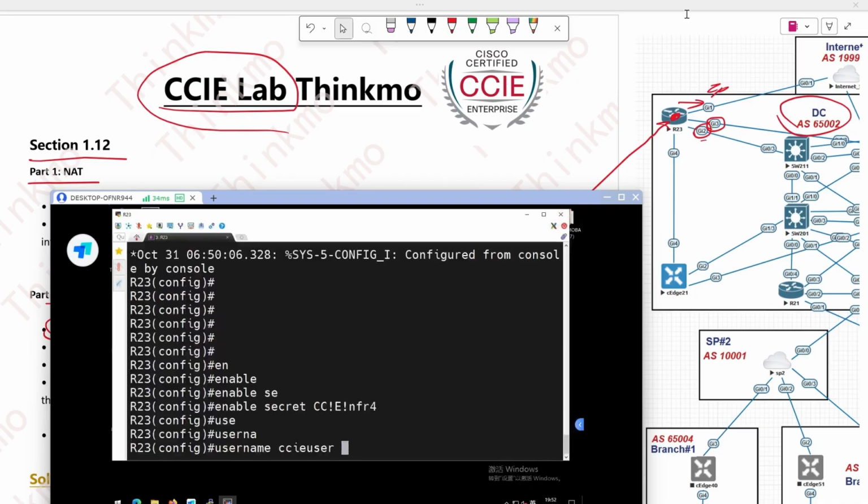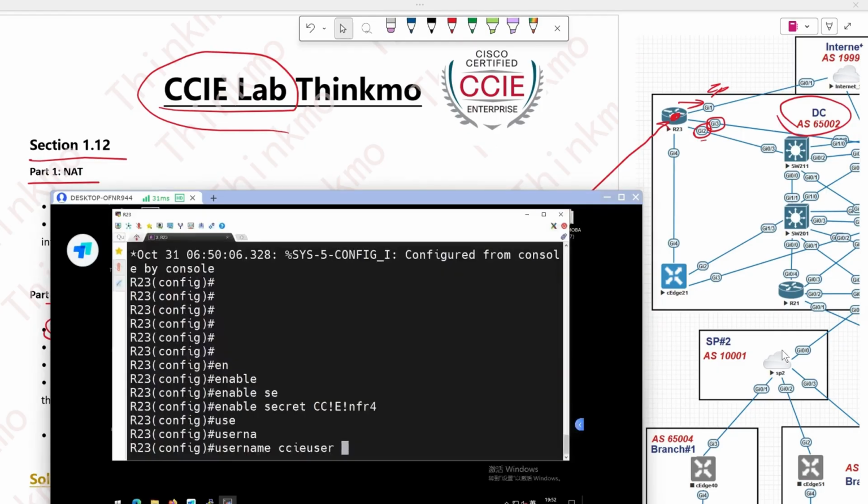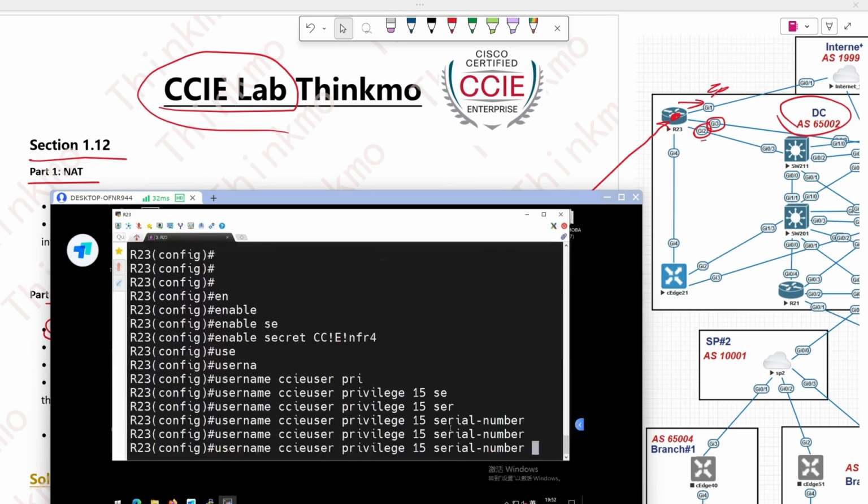You can read the question diagram for yourself. Here it says that we're required to name the username this and use this password, right? Allow local login and allow telnet. Okay, and then after that, we configure its privilege level, privilege 15. After that, privilege 15, hold on, let me check the username. Then privilege 15 secret.